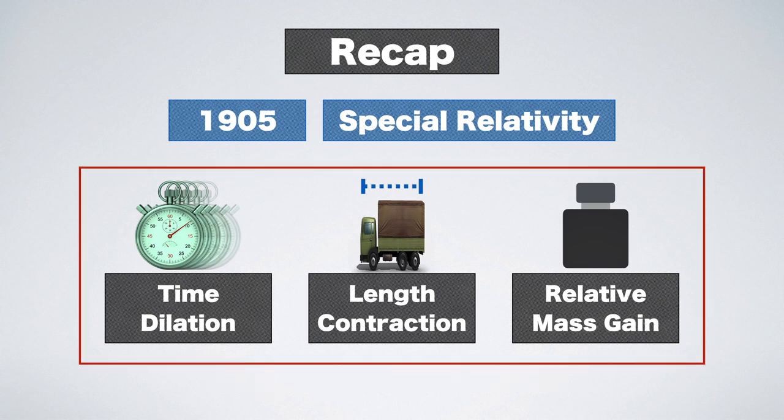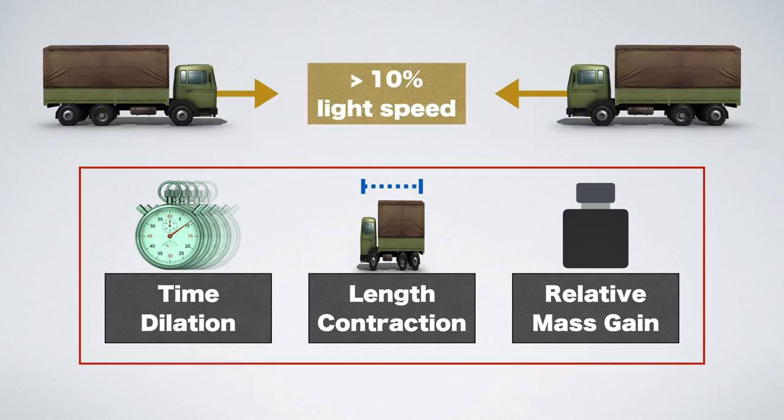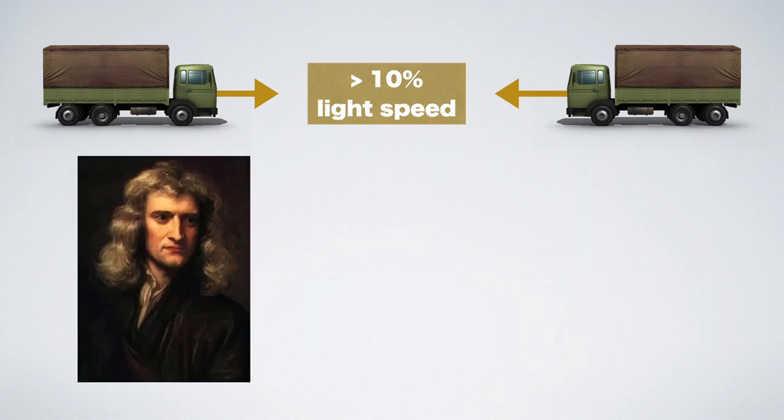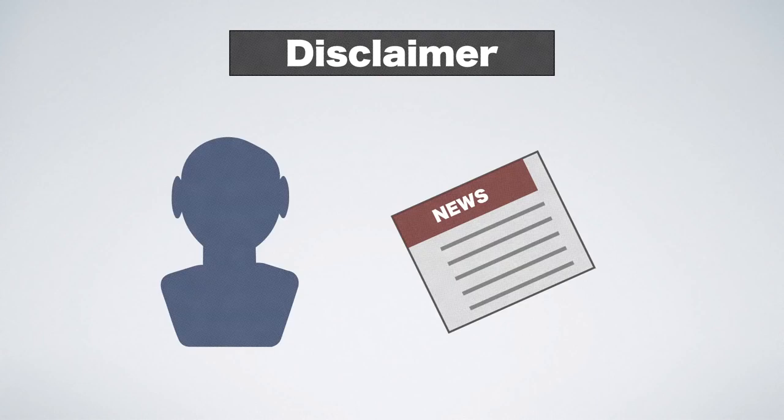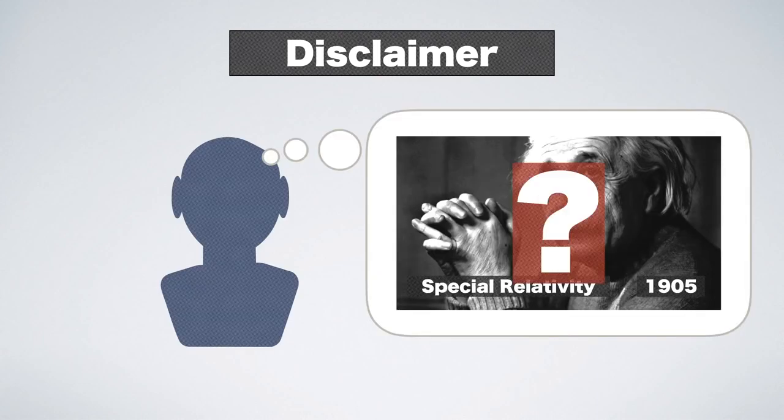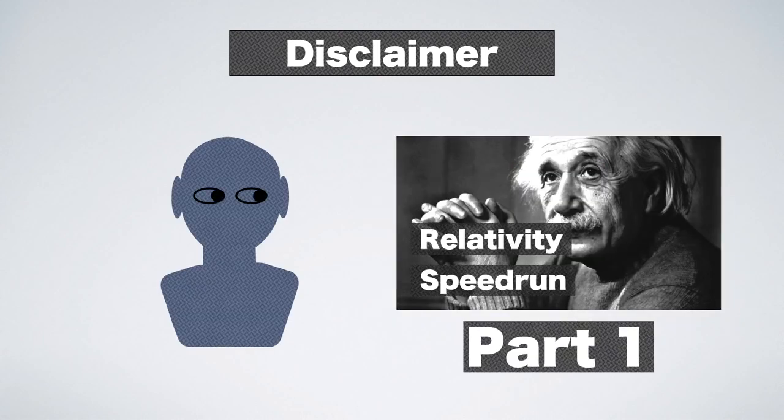These three effects become relevant for any two objects moving at more than 10% of light speed relative to each other. That's when Newton's laws produce error margins of more than 1%. If that's news to you and you don't know anything about special relativity, you should really watch part 1 first, where I explain it from scratch.